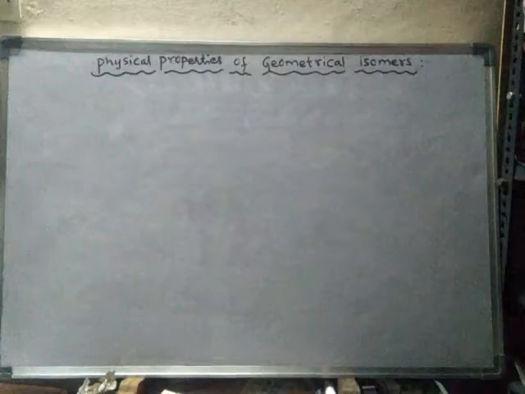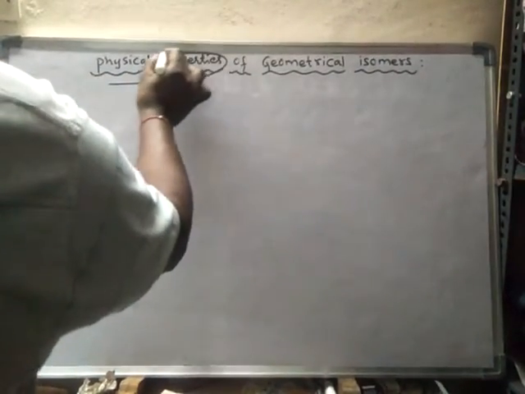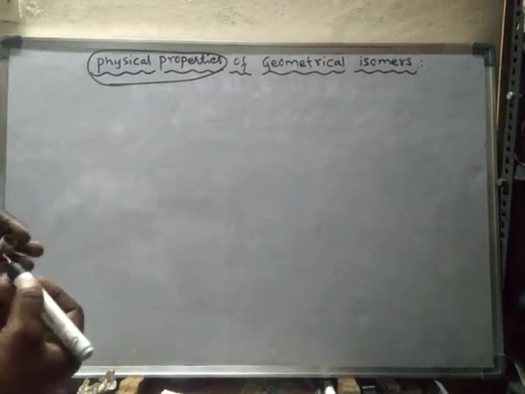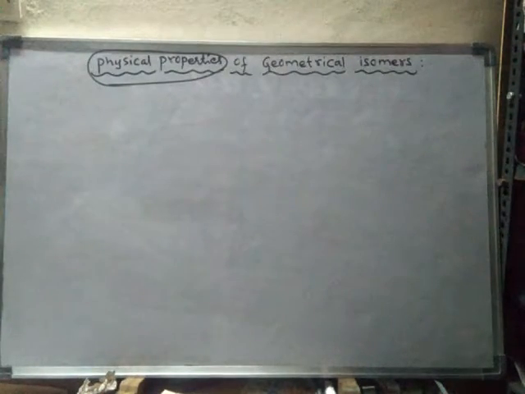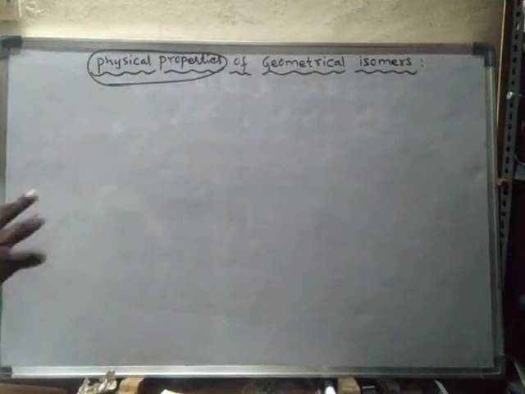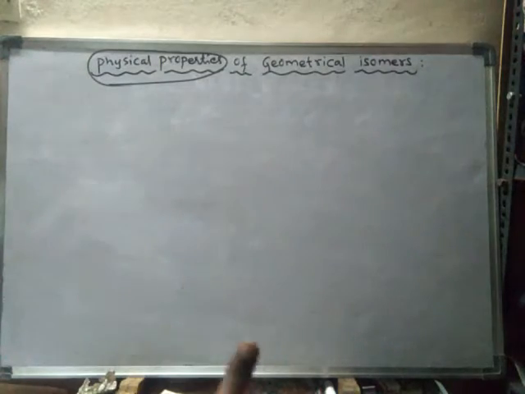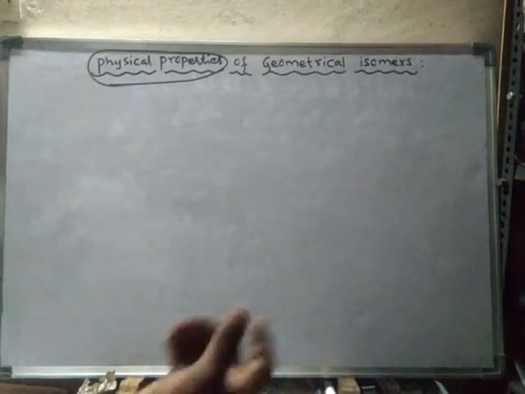So mainly, what are physical properties? These physical properties will help us to identify the given compound as cis form or trans form. Because of their difference in physical properties, those two forms can be separated, otherwise we cannot separate.